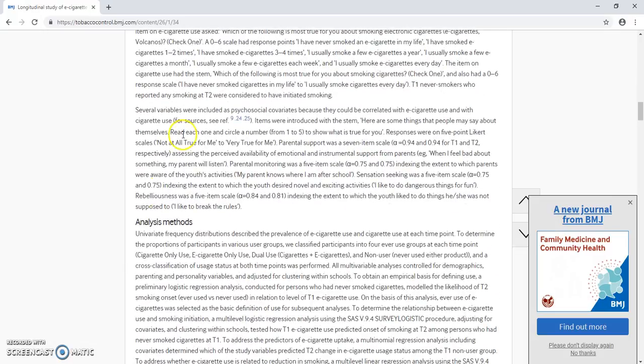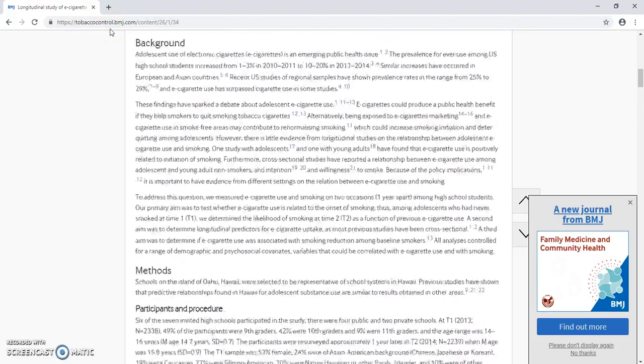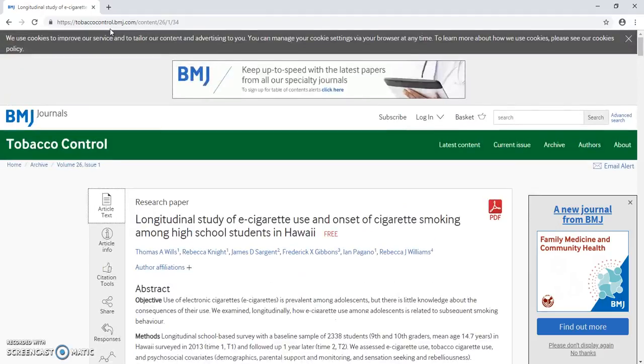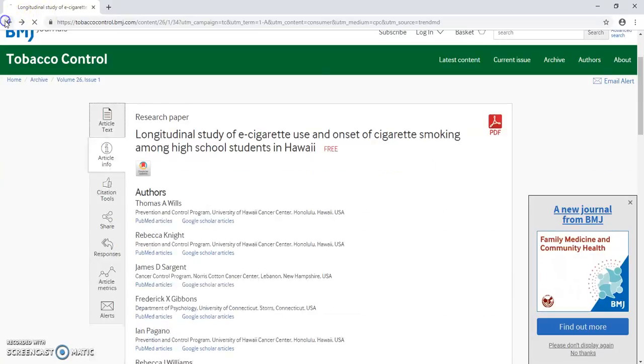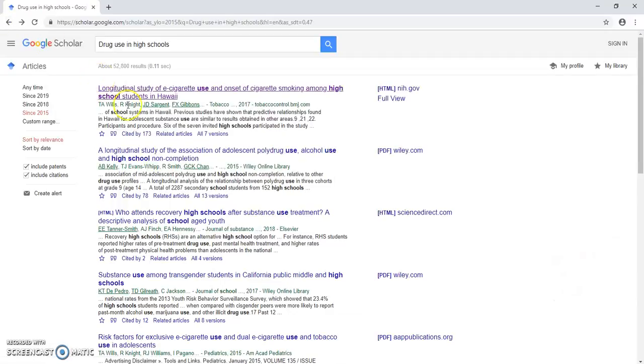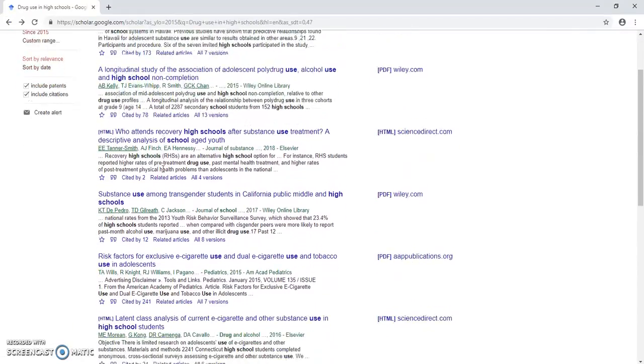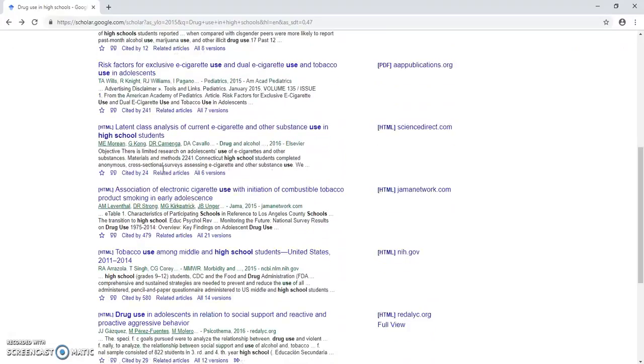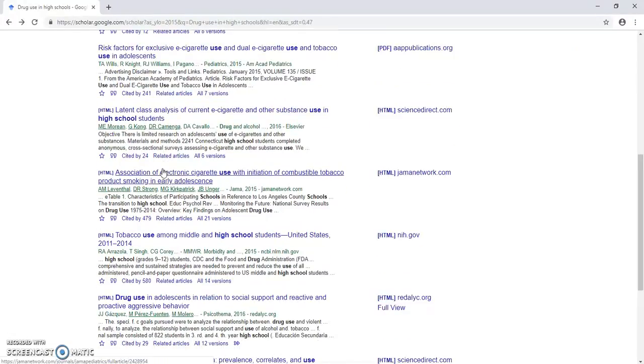So then what I would do is I would open a Word document and I would copy and paste the link to this article, its name and its authors, into a Word document, so I can kind of use that to go back and reference it later. So I have it in one spot, and then I would go back to my search, and then I would go find another source that looks similar.